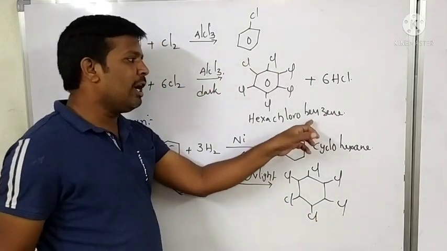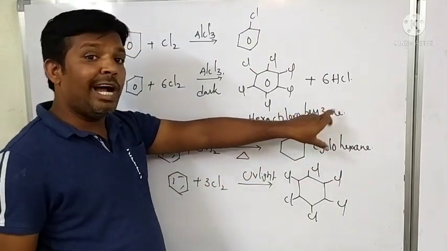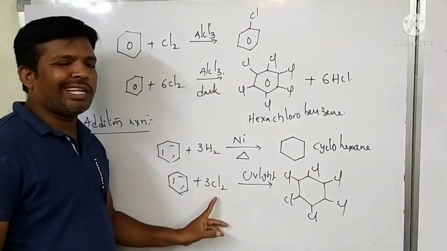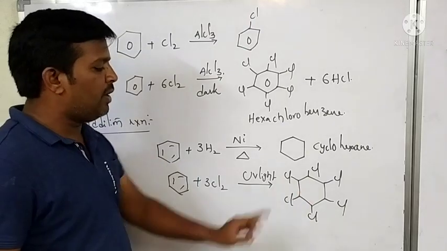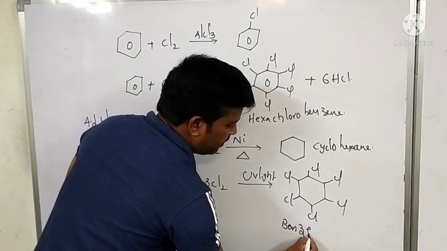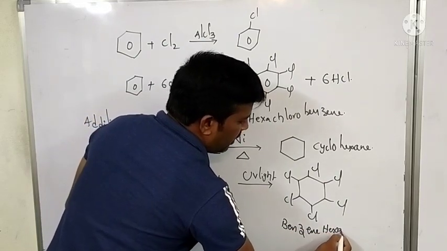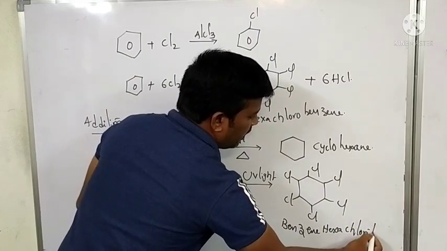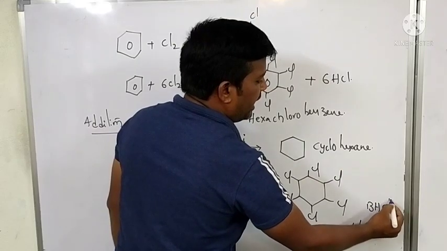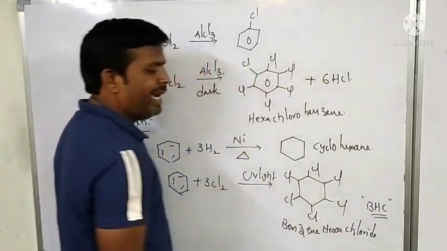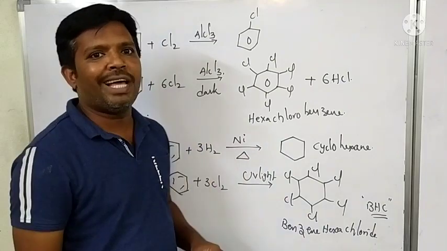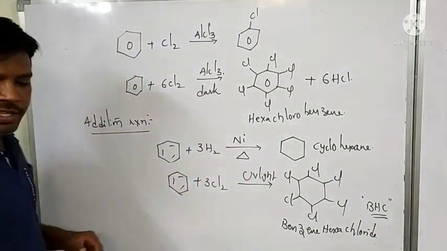Here benzene loses its aromaticity, and 3 pi bonds are involved in addition reactions. Therefore, this is simply denoted as BHC, benzene hexachloride. This is also called gammaxine. Okay, this is the addition reaction.